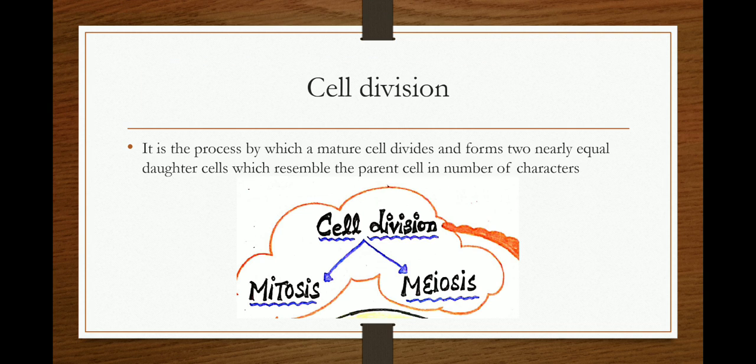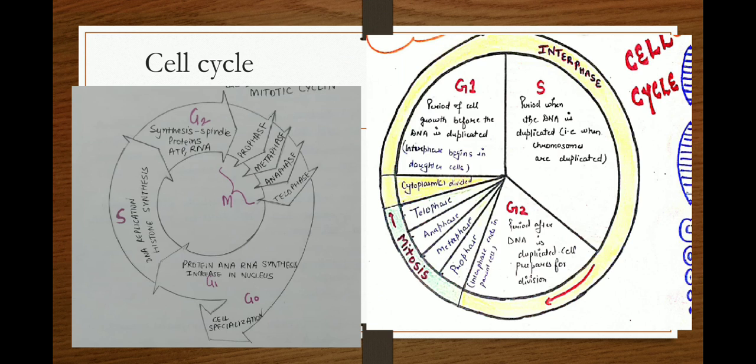Rudolf Virchow gave a statement, omnis cellula e cellula, that is, all the new cells arise by the division of pre-existing cells. Before starting the cell division, we will study what the cell cycle is. Each cell which is capable of division passes through a series of changes which is called the cell cycle. As shown in the diagram, the cell cycle is divided into two main parts: long undivided interphase and short divided mitotic phase, or M phase.